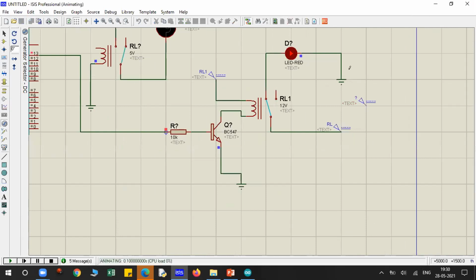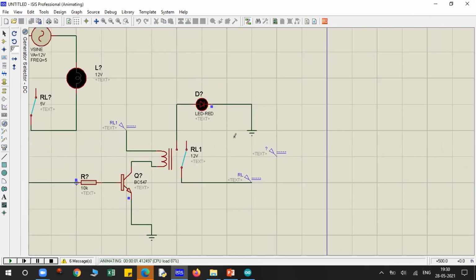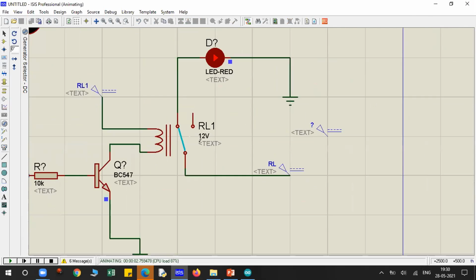If I run this, again the coil gets energized with the help of this transistor, switching this metal contact and completing the circuit. Understood, guys? So this is the complete circuit. This transistor is embedded into that relay. Yes, when you purchase a relay, you will get this complete circuit. The code is the same. Yes, the code is the same.